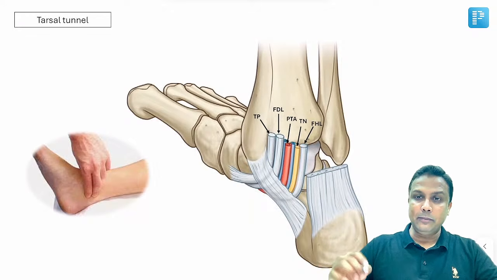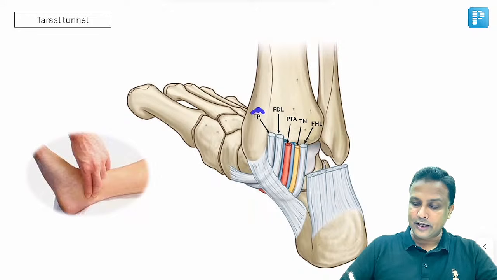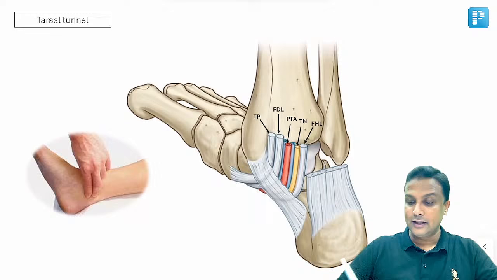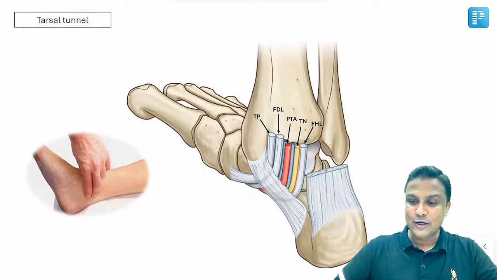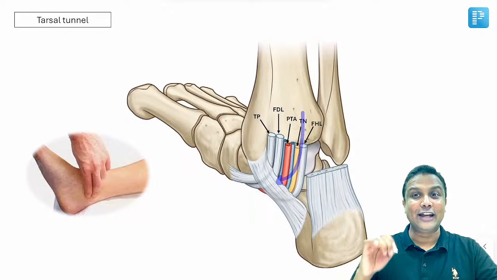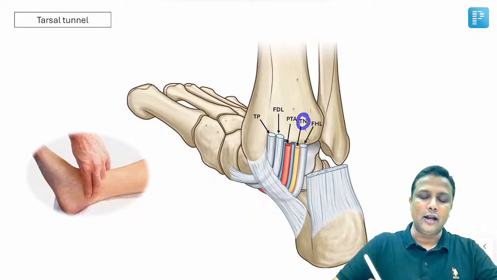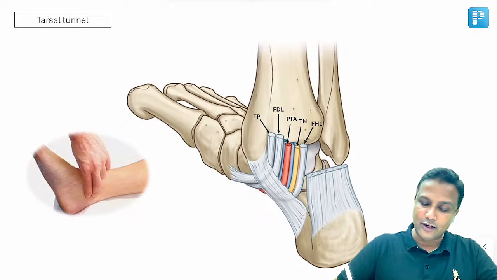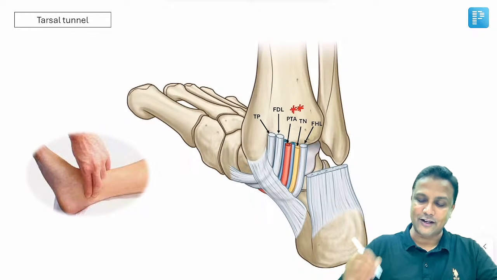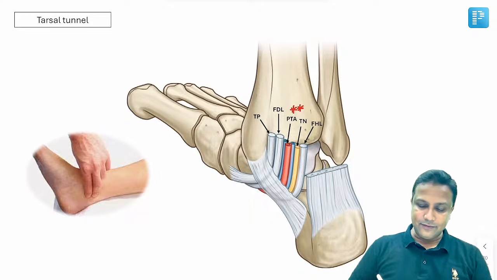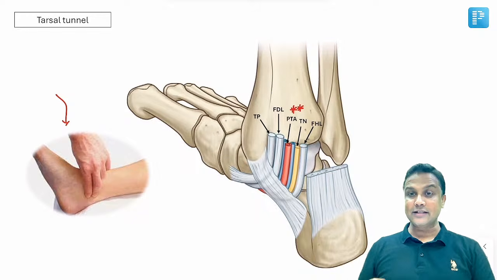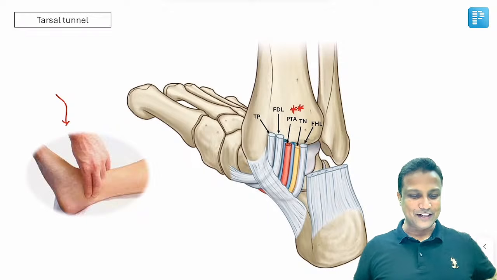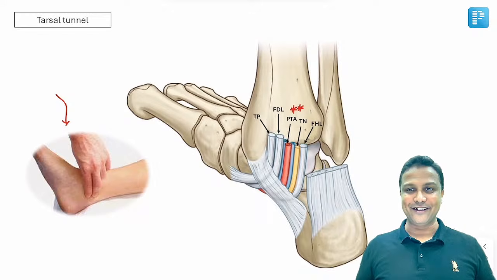Okay. Now remember, three tendons are passing from here. सबसे पहले होता है tibialis posterior. Then there will be flexor digitorum longus, and then there will be flexor hallucis longus. Three tendons. And then the nerve which is going to take a turn from here, coming from behind, will be your tibial nerve. And nowadays the most important one is the posterior tibial artery. They have given this image in your exam where the doctor is trying to measure the pulse. Now feel the pulse there with the help of which artery? That is nothing but the posterior tibial artery, sir. Posterior tibial artery exam में आ रहा है, ठीक है ना?